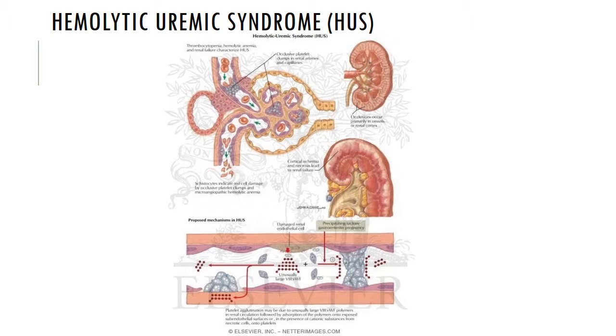Also associated with Rickettsia organisms, certain viruses, E. coli, pneumococci, Shigella, Salmonella. The source of the infection can be from food, juices, swimming pools, drinking water, and etc. So, prognosis. Recovery rate of 95%, and then residual renal impairment for about 10 to 50%. Long-term complications include chronic renal failure, hypertension, and CNS disorders.